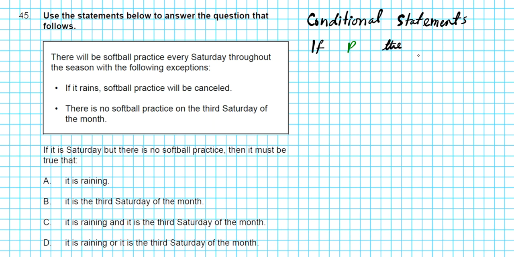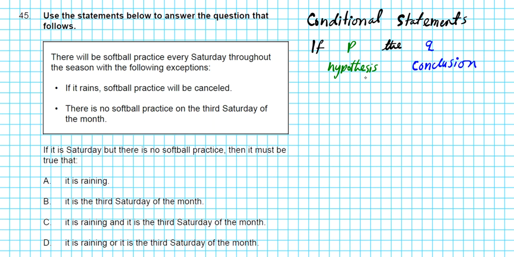Now, if-then statements are composed of two parts, as indicated earlier. The first part is known as the hypothesis or the initial condition. So if P is known as the hypothesis or initial condition. If the hypothesis is satisfied, then you can arrive at the conclusion.